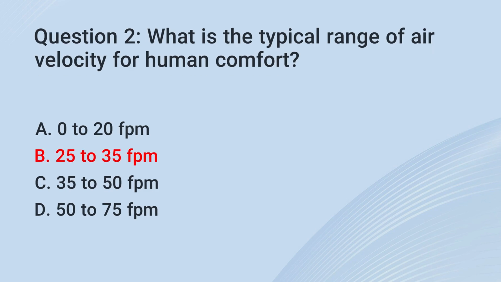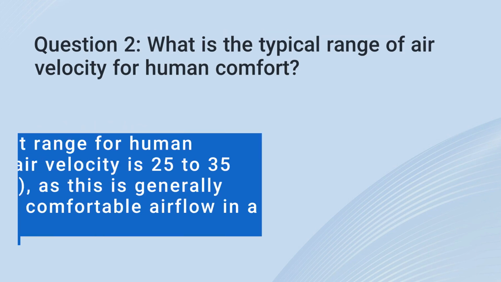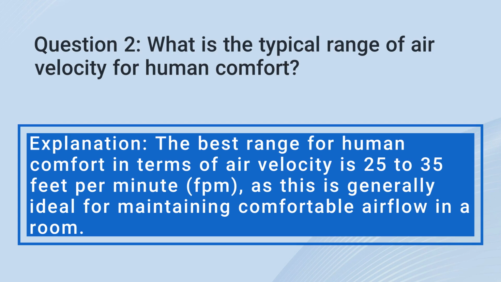The correct answer is B. 25 to 35 fpm. Explanation: the best range for human comfort in terms of air velocity is 25 to 35 feet per minute, fpm, as this is generally ideal for maintaining comfortable airflow in a room.